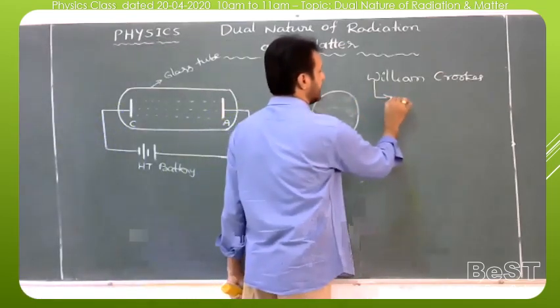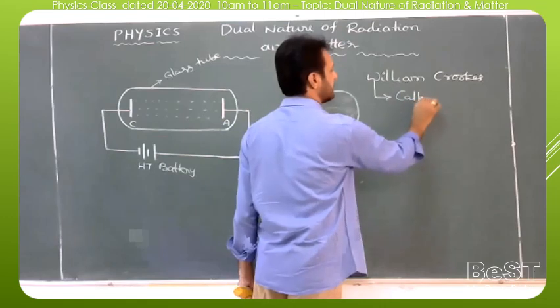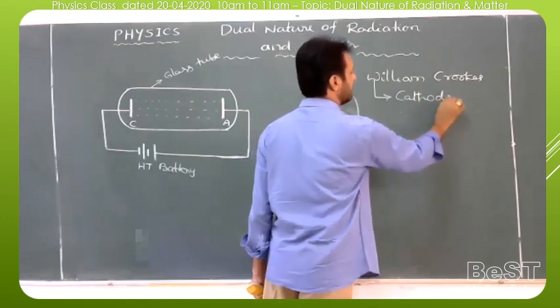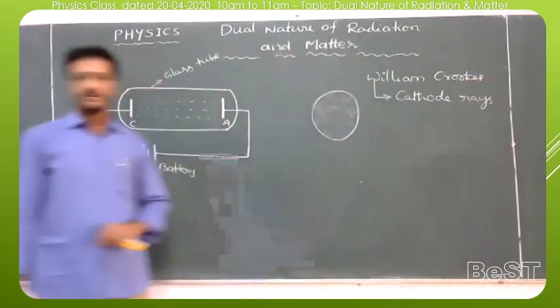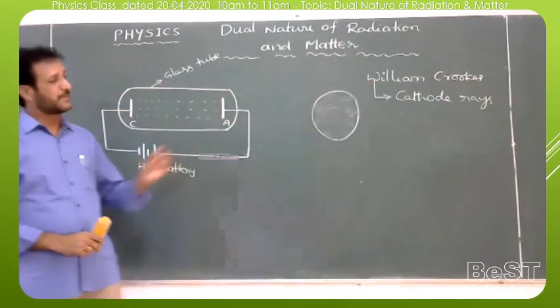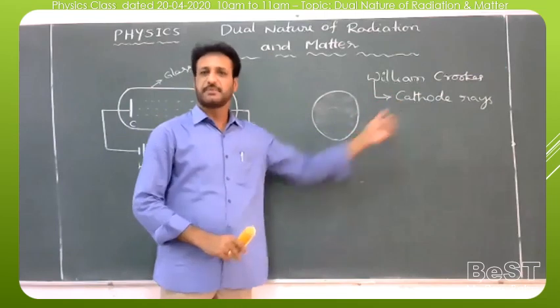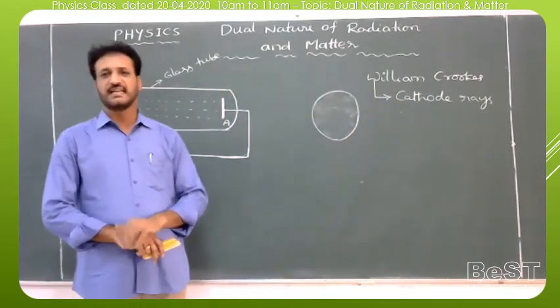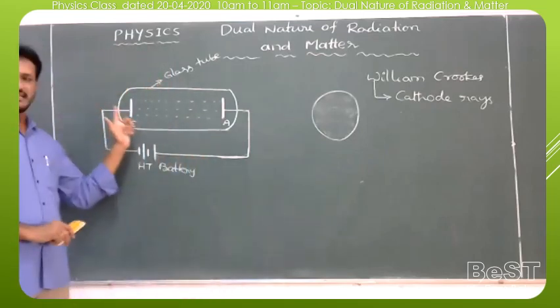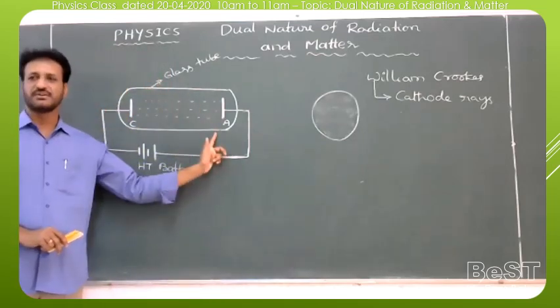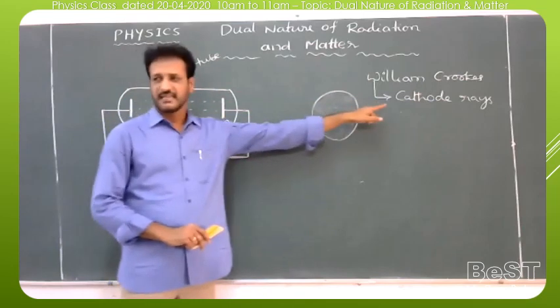Whatever invisible rays travel from the cathode to the anode are named cathode rays. But at that time William Crookes did not know what type of particles cathode rays contain, positive or negative. He only observed invisible rays traveling from cathode to anode, and they were named cathode rays.